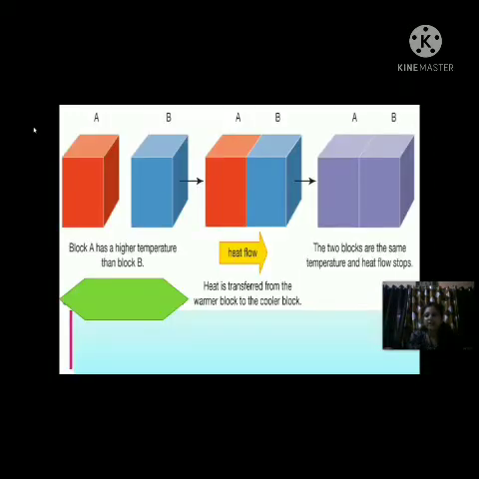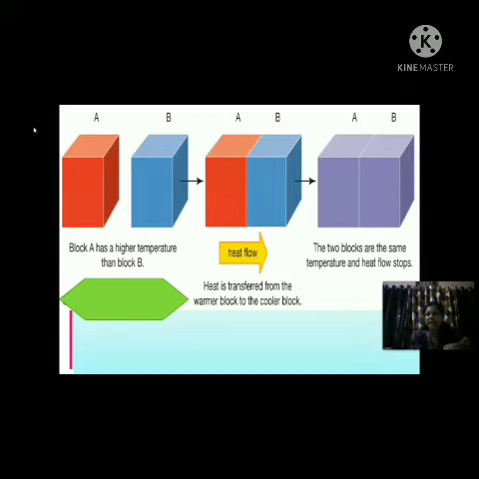The next slide is again defining the heat flow, the transfer of heat. See it carefully. Here are given two blocks, block A and block B. Block A is at a higher temperature than block B. The temperature of block A is greater than that of block B. I have told you already that the transfer of heat is possible only when there is some temperature difference between the two objects.